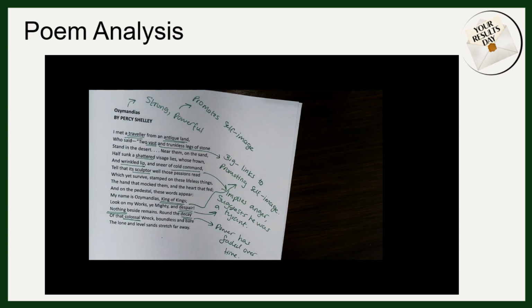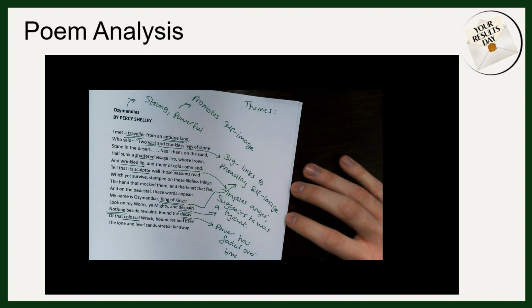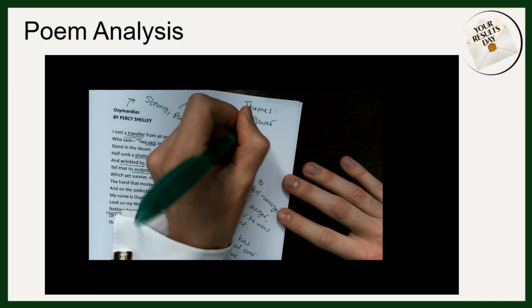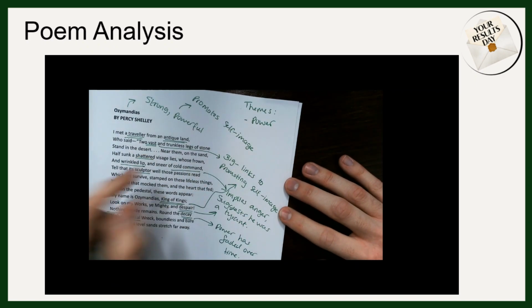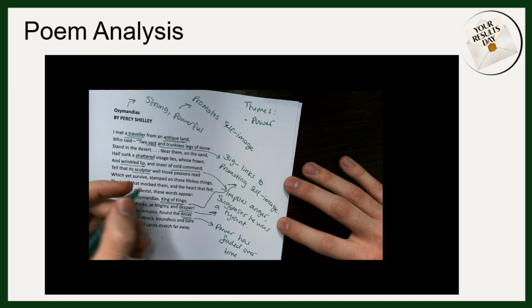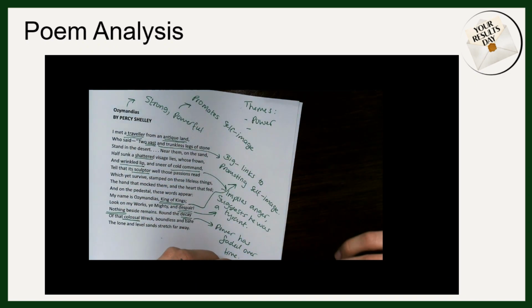Looking back at our questions then, number 3 says, does the poem have any recurring themes? And as we've already noticed from picking out these key words, it definitely does. I'm going to make a note of them at the top here. So we definitely have a theme of power, and this is reinforced by the size of the statue and the wording that's placed on it at the bottom. We also have a theme of self-image or self-importance.